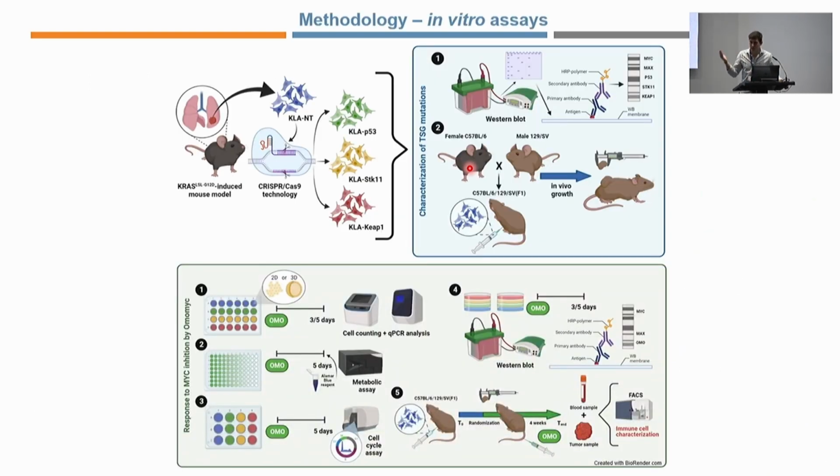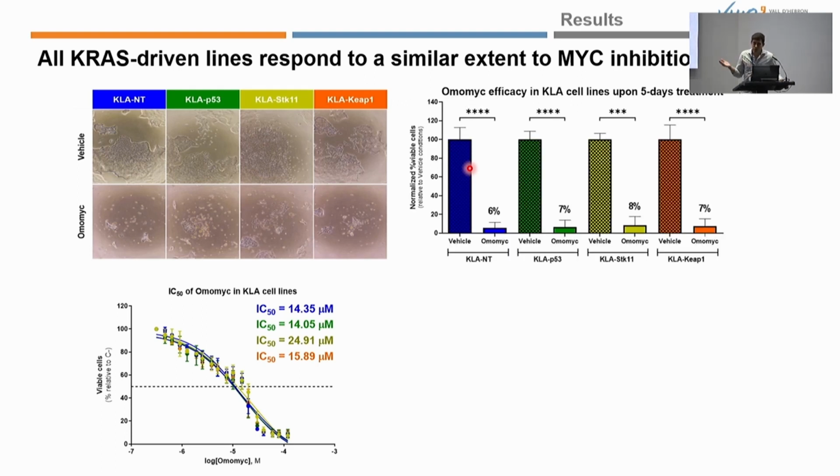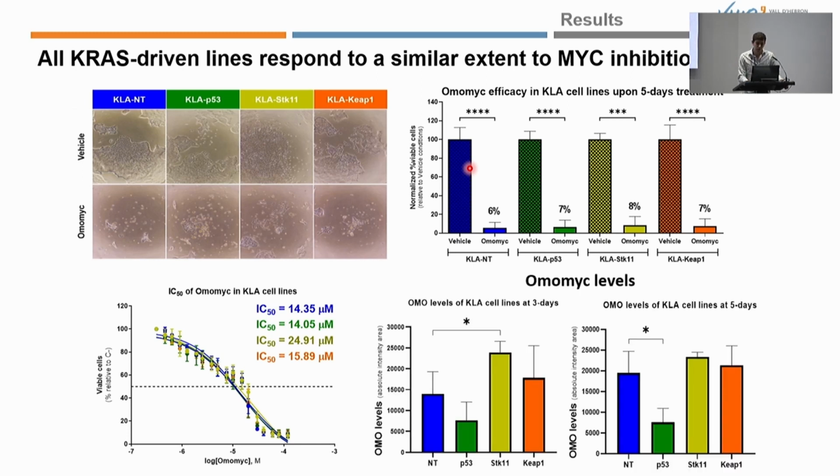Once we have the characterization of these cell lines, we treated them with HOMO-MYC to study the effect of MYC inhibition on cell growth. So first, we can see that all of them have a similar IC50 value, except the STK11 that presents a slightly higher one. And using 20 micromolar as a standard dose, the HOMO-MYC treatment during 5 days causes a significant reduction of the cell growth in all the KLA cell lines.